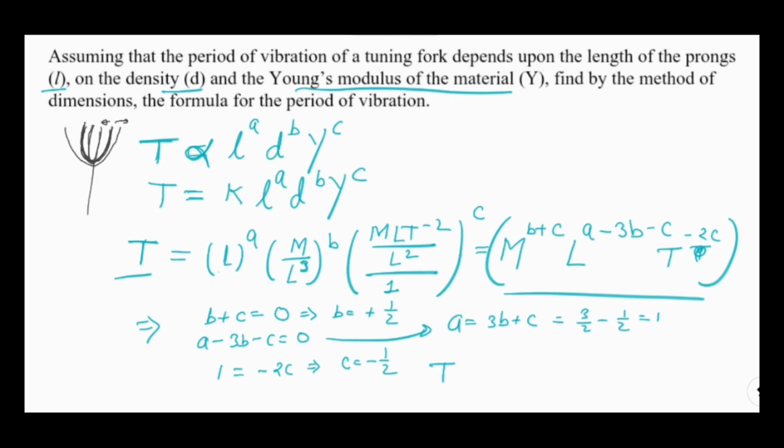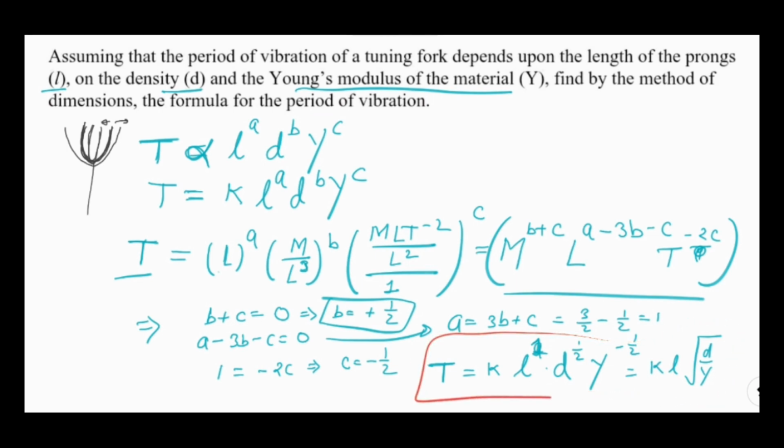Hence, the time period of the tuning fork is some proportionality constant, which is a dimensionless constant, into length to the power a, which is 1, into density to the power b, which is half, and Young's modulus to the power minus half, because c is minus half. So I can write this expression as T equals k into L into the square root of density by Young's modulus. This should be the final result. This is how the time period depends upon density, Young's modulus and length of the tuning fork. Thank you.